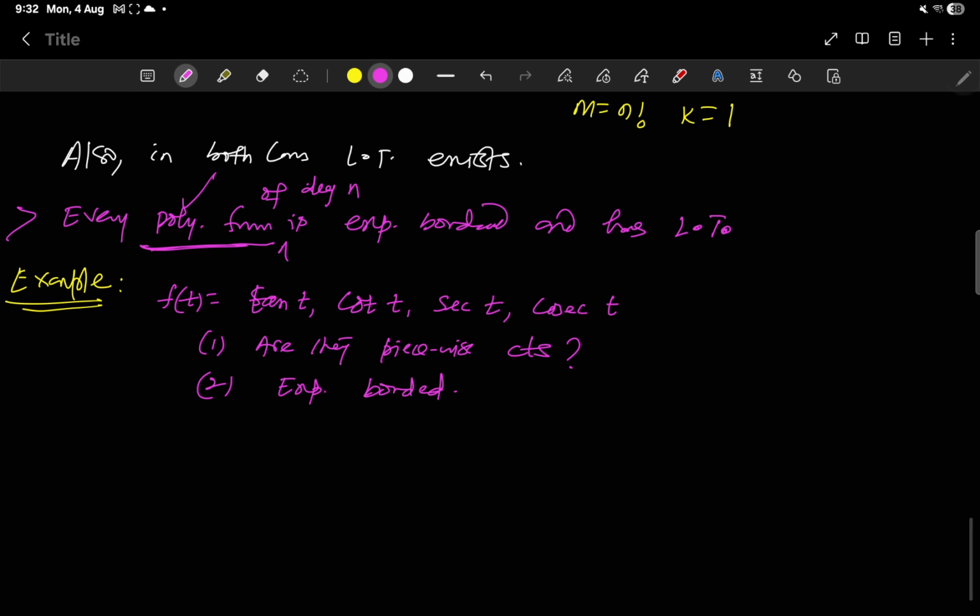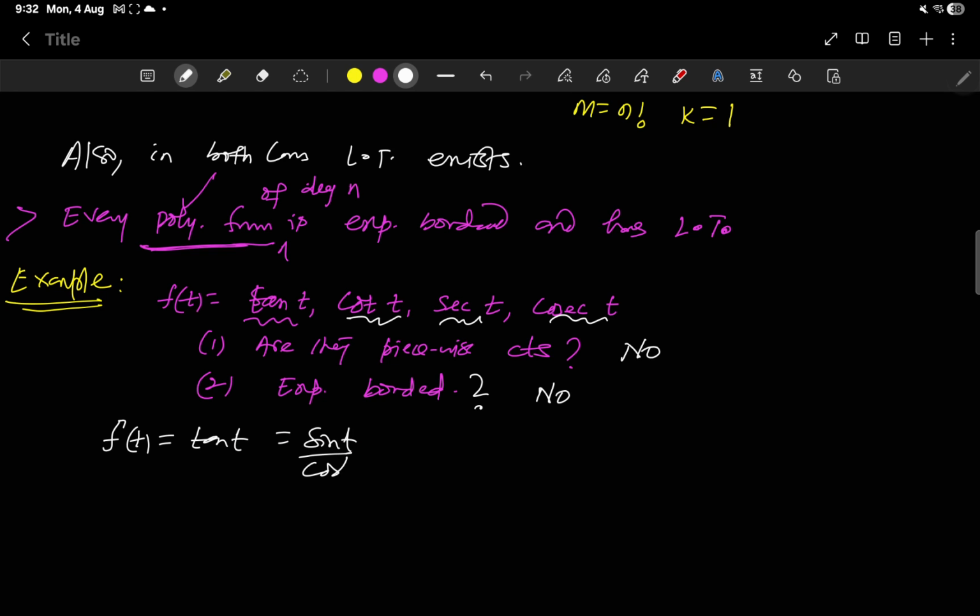Coming to one more example, f(t) equal to tan t, cot t, secant t, cosecant t. Are these functions piecewise continuous? Are these functions exponentially bounded? Of course both are no. Coming to f(t) equal to tan t, this is sin t by cos t, and it doesn't exist where cos t is equal to 0, which implies t is equal to (2n plus 1) pi by 2.